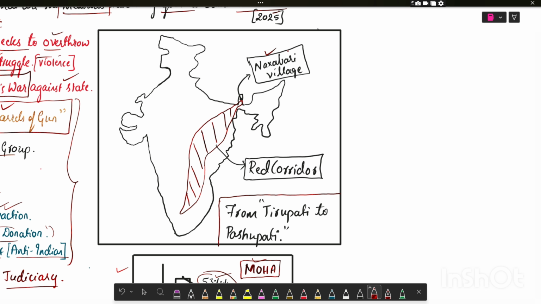You can mention Naxalbari village, the starting point of Naxalism, by Charu Majumdar, who rebelled against the landlords. Left-wing extremism started from this Naxalbari village. This area is called the Red Corridor. You can also write the tagline, from the Tirupati to the Pashupati. I will come up with a video on how to draw this map in 1 minute. Now let me demonstrate for you.